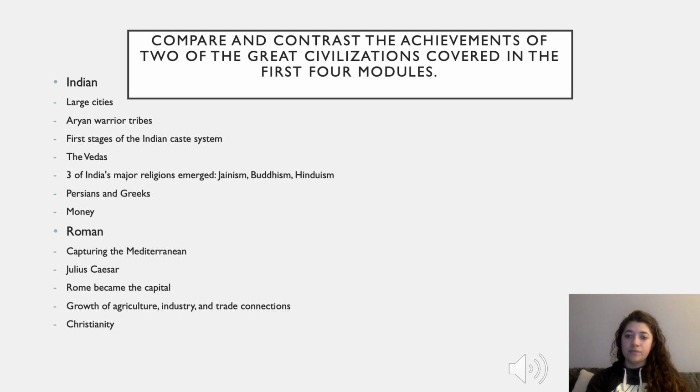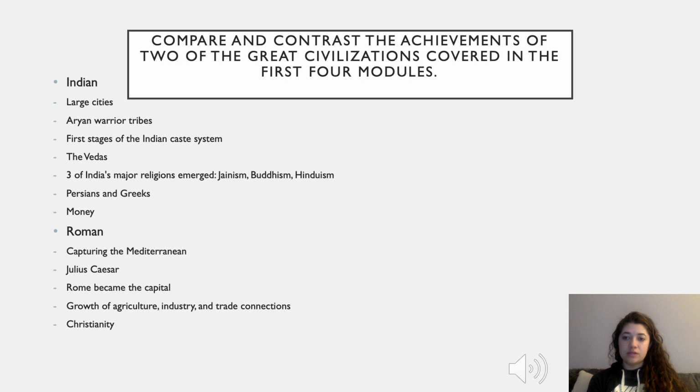This is where the first stages of the Indian caste system arose, where warriors and priests were ranked above merchants, farmers, artisans, people like that. The Vedas document the religious ideas of this age.